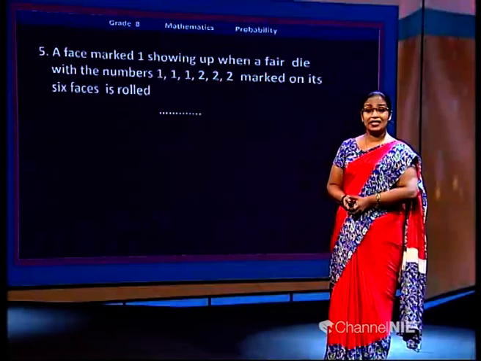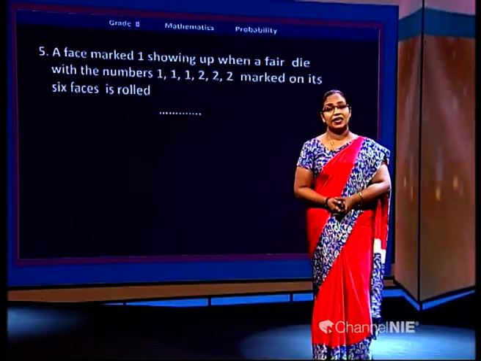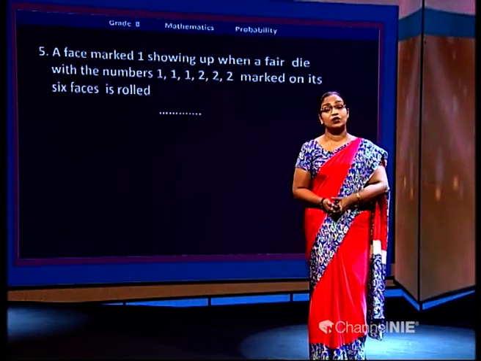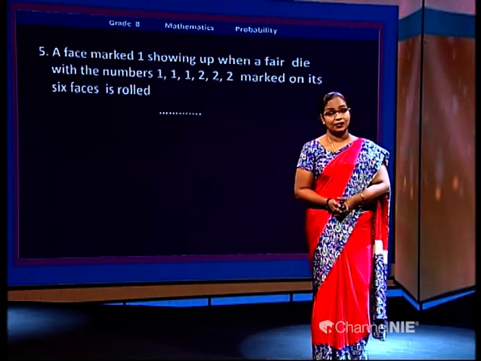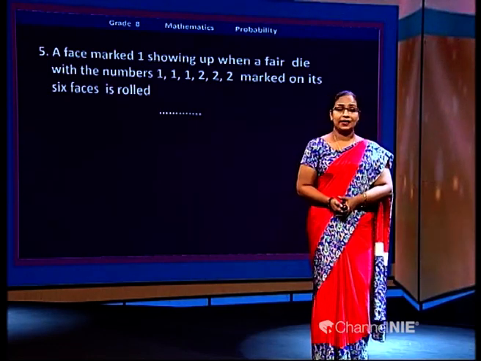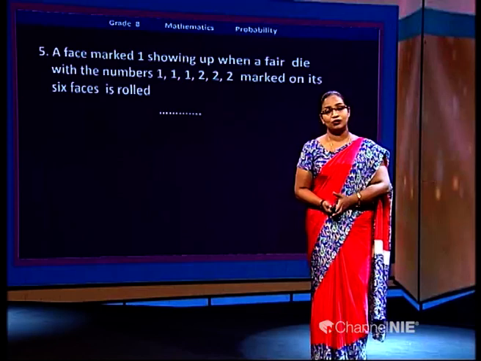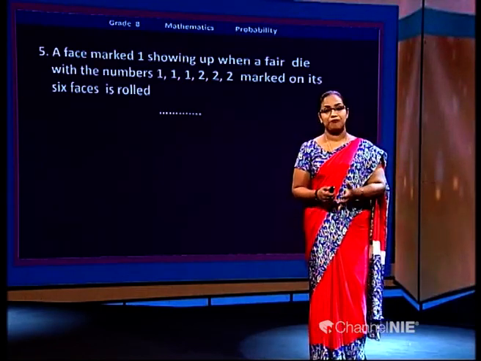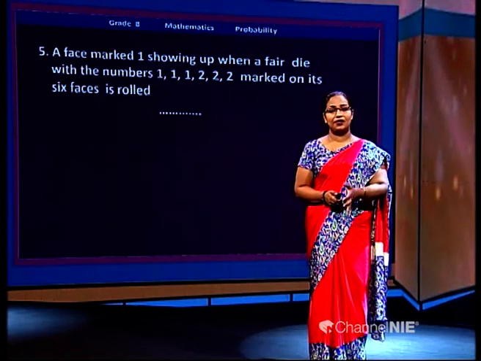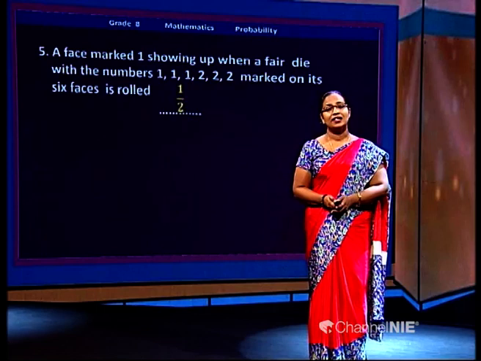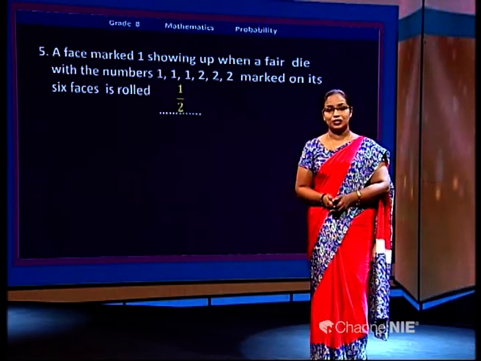So what is the expected event here? Yes, getting number 1. Out of these 6 outcomes, you have number 1 three times. So getting number 1 or number 2, it is equally likely. So what is the rate you are going to give here? Yes, it is an equally likely event, that is half. Good. We'll go to the last one here.